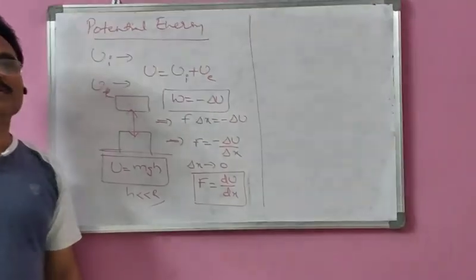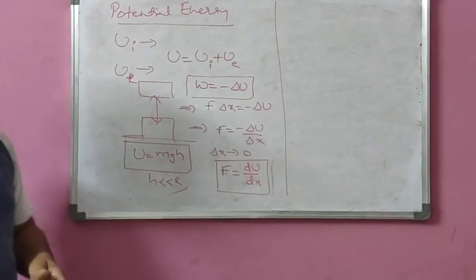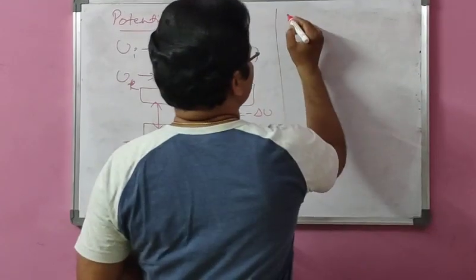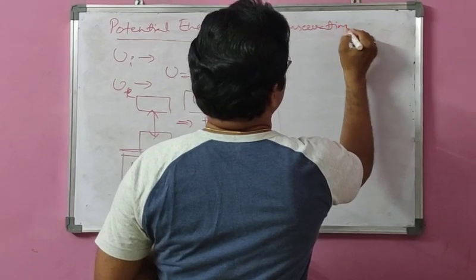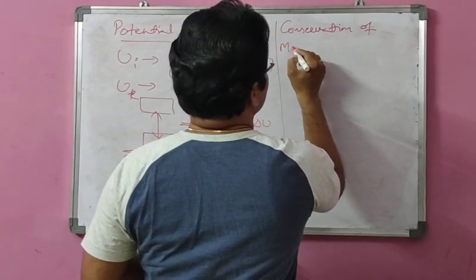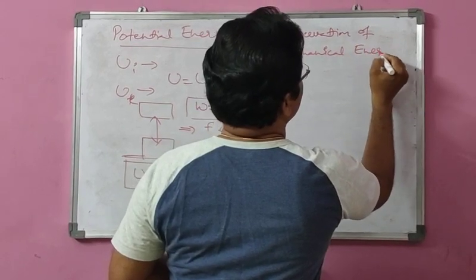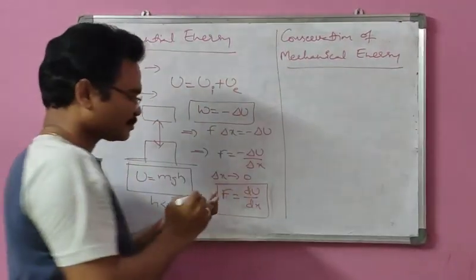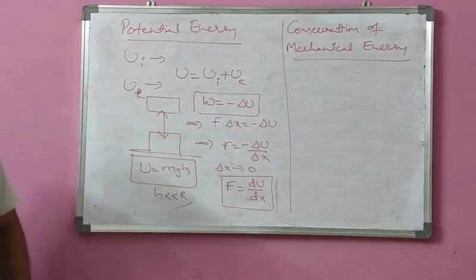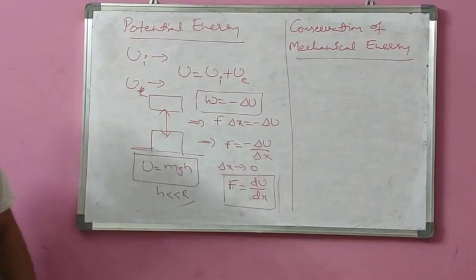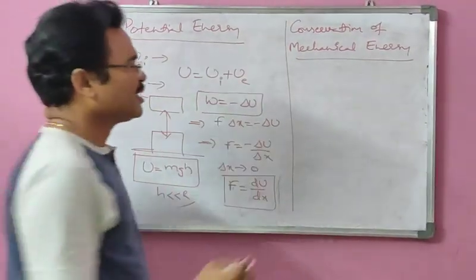Then mechanical energy, or conservation of mechanical energy. What do you mean by conservation of mechanical energy? Generally, the sum of the potential energy and kinetic energy is termed mechanical energy.